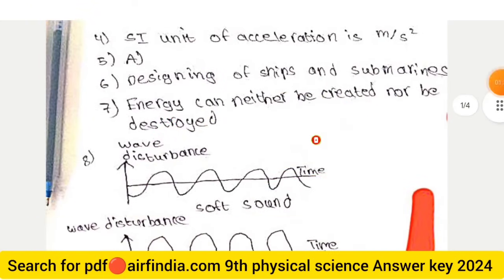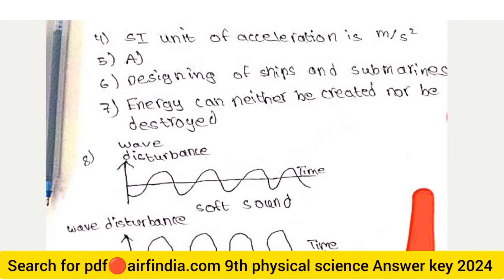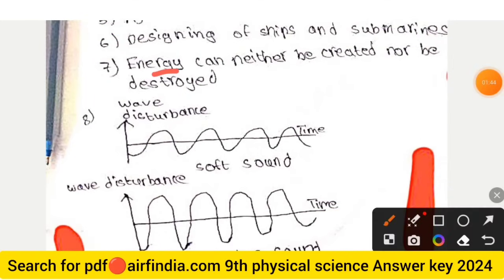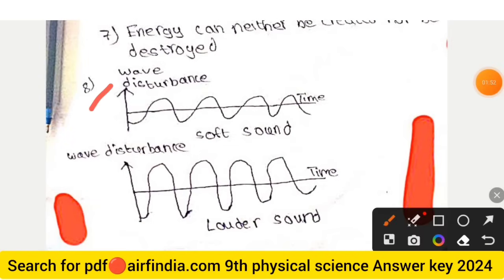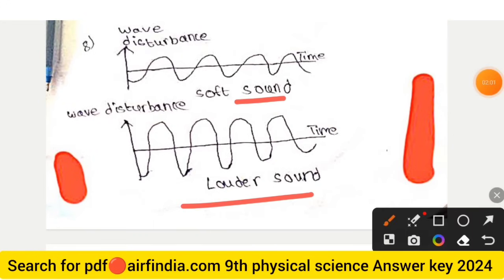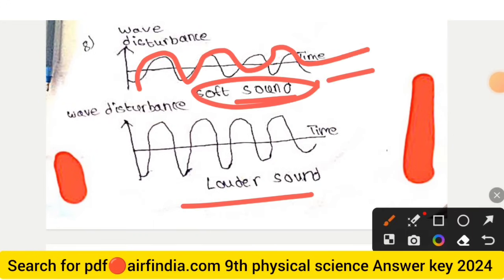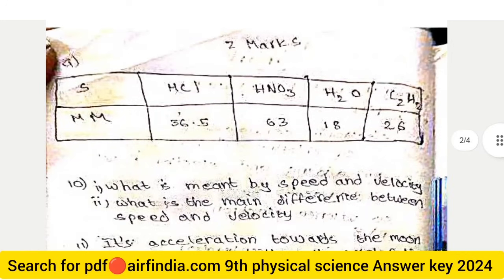And the next is the fifth. The question number 5, option A is right. And question number 6 is designing of ships and submarines. And the 7th question is energy can neither be created nor be destroyed. And question number 8 is the diagram. First is the wave disturbance against time for a soft sound. The next is a louder sound, and the soft sound goes like this. When the sound is louder, the wave disturbance is larger over time. So it's volume.